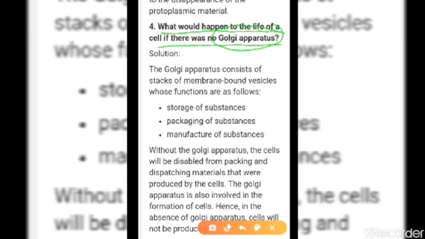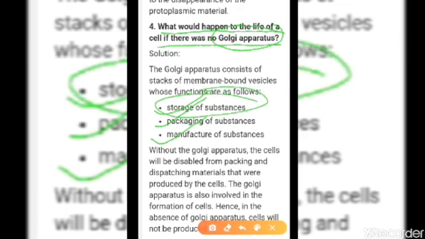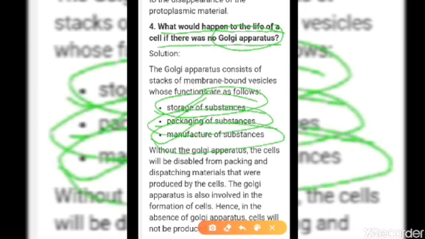Imagine that in a factory there is a machine that packs the material. If the material is ready, it just packs it with polythene and then parcels it. Just like that, the Golgi body is also doing this. So see the function: the storage of substances, packing of substances, and manufacturing of substances. If there is no Golgi body, these three things will not occur. If these three things will not occur, that means it will not work.